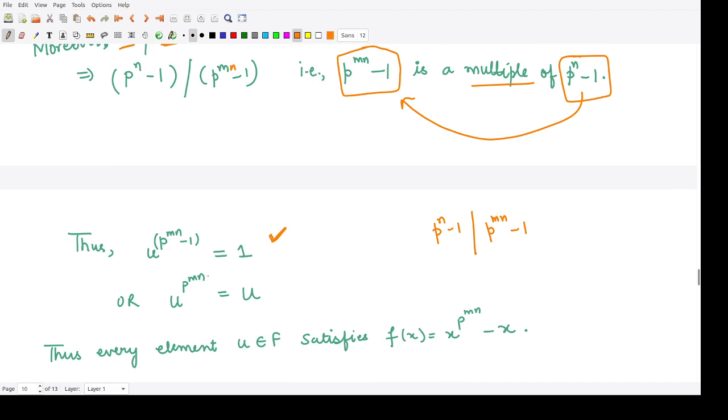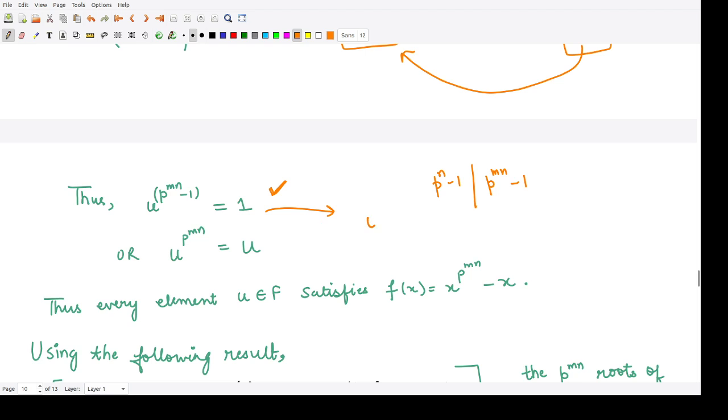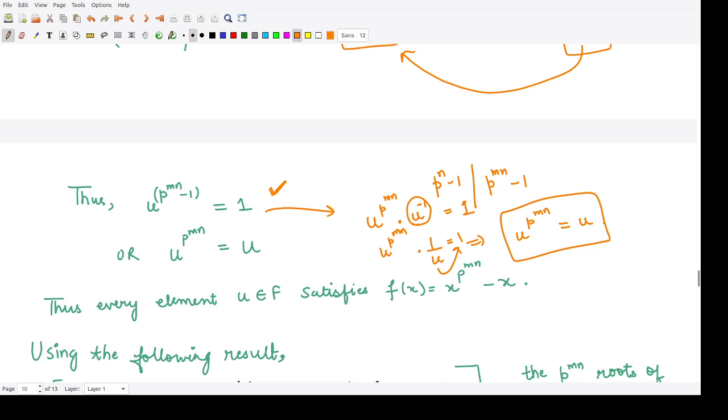So from this, if you solve this term, so what would you have? You would have u to the power p to the power mn into u to the power minus 1, that is equal to 1, by simple laws of exponent. And now what is u to the power minus 1? It is nothing but 1 by u. So you have u to the power p to the power mn is equal to 1. So now you could shift this u to the right hand side, so you would have u to the power p to the power mn, that is equal to u. So this is the result. So from here we obtain this expression, u to the power p to the power mn is equal to u.